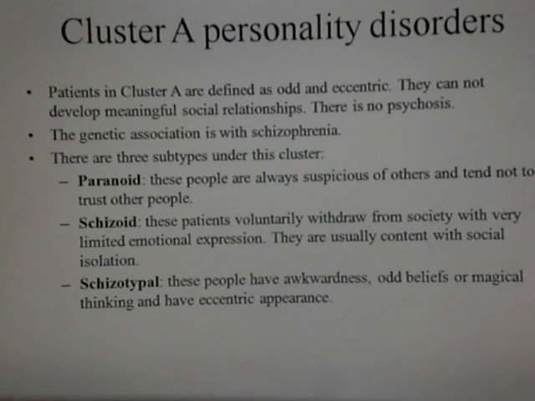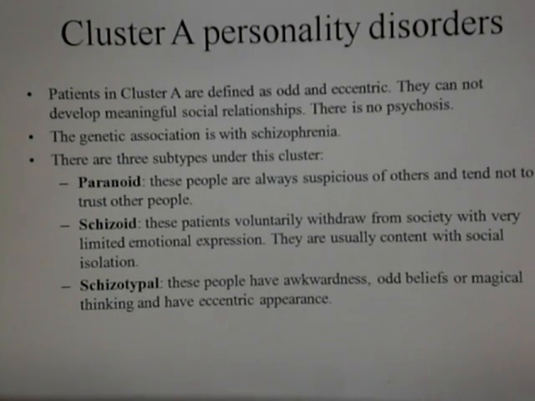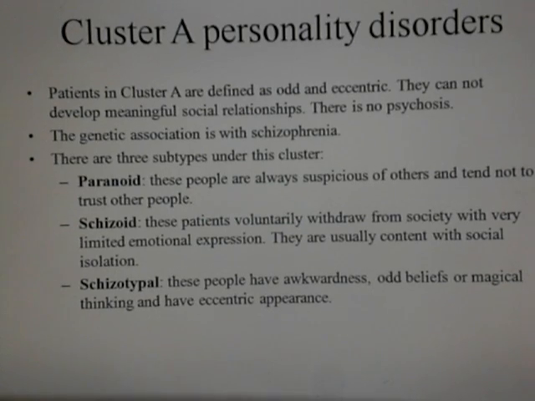Now I'm just going to talk a little bit about cluster A and cluster C as well. The patients in cluster A are defined as odd and eccentric, like I mentioned before. They cannot develop meaningful social relationships, but there is no psychosis. The genetic association is with schizophrenia. There are three subtypes under this cluster: paranoid, in which the people are always suspicious and tend not to trust other people. Schizoid patients voluntarily withdraw themselves from society with very limited emotion expression, and they are usually content with their social isolation. Schizotypal patients have awkwardness in their nature. They have odd beliefs or magical thinking and have an eccentric appearance.